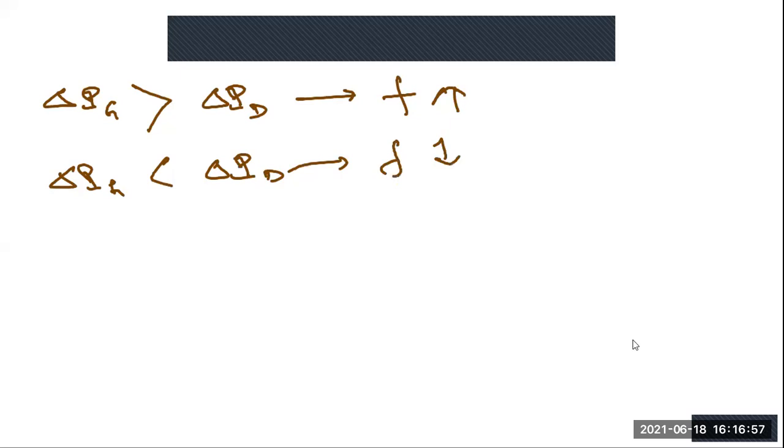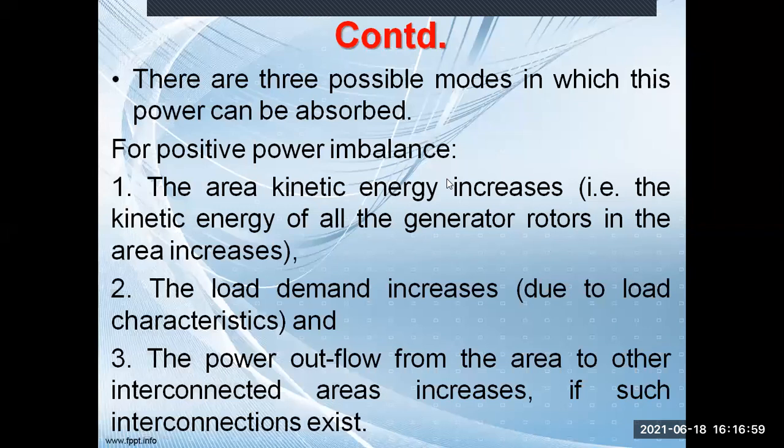Now let us say that there is a positive power imbalance. Positive power imbalance means delta PG minus delta PD is greater than 0. So there will be three possible cases. Number one, the area kinetic energy increases, that is, the kinetic energy of all the generator rotors in the area increases. So first, you have more stored energy. Generation is more, so that energy will be stored in the rotor.